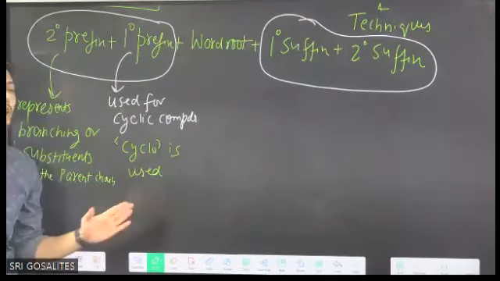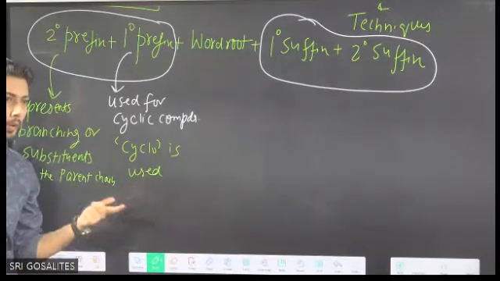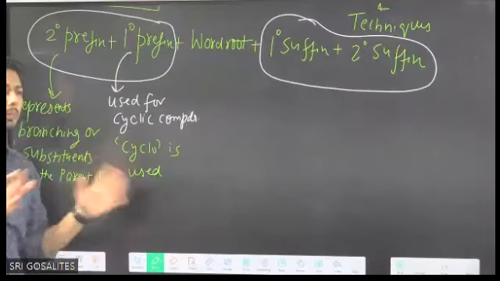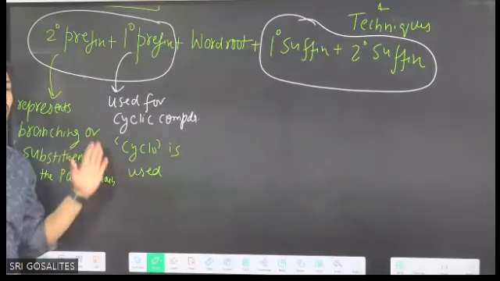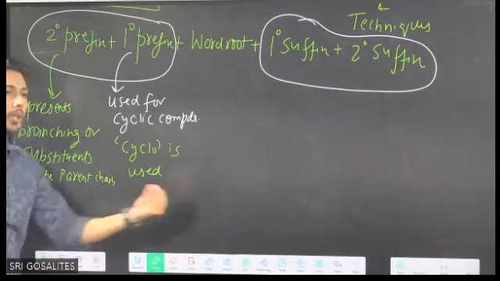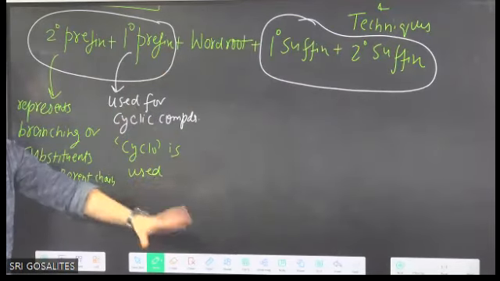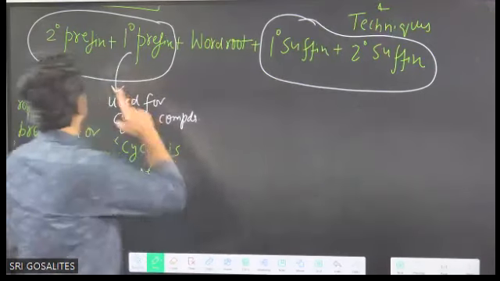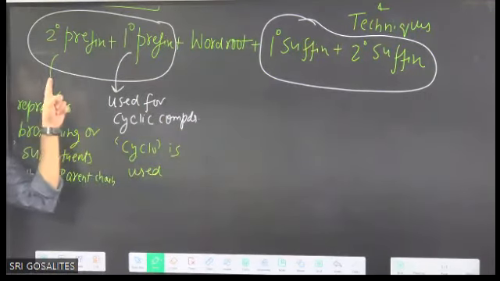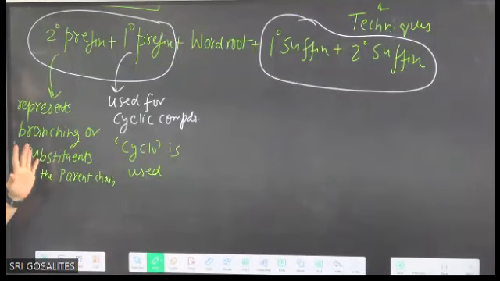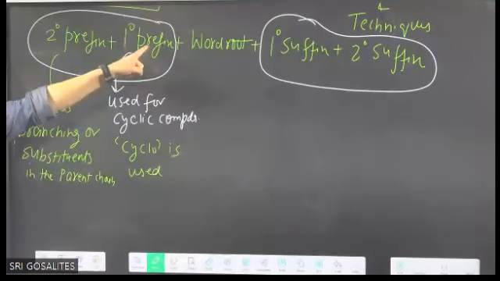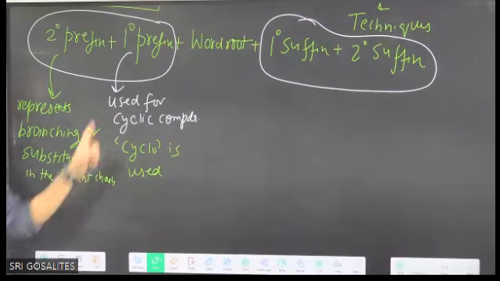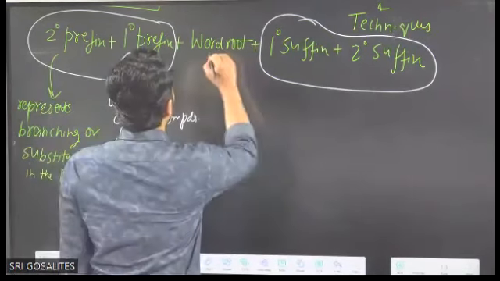So always remember, your focus is: whatever points are given, I learned them well, and I'll recall them multiple times, 5 times I'll recall. And then when examples are done, you directly use the learning portion in the examples. So these two terms are clear. Secondary prefix: branching or substituents in the parent chain. Primary prefix is used for cyclic compounds, and the cyclo word is used.